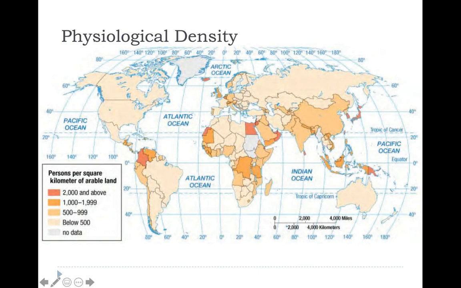If you notice, India and China, our top 2 populated countries, have lower physiological densities than someplace like Japan or South Korea. That's because the overall land area in China and India is greater than the land area in South Korea or Japan. There's more farmland in China and India to support the larger populations than there are in South Korea or Japan.